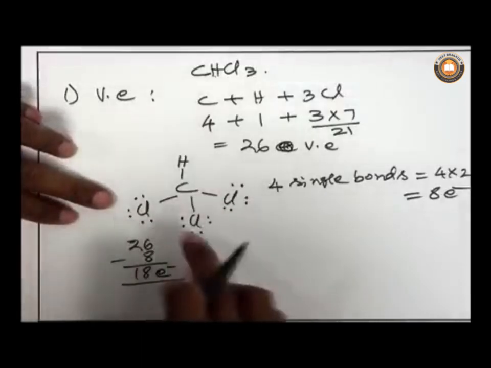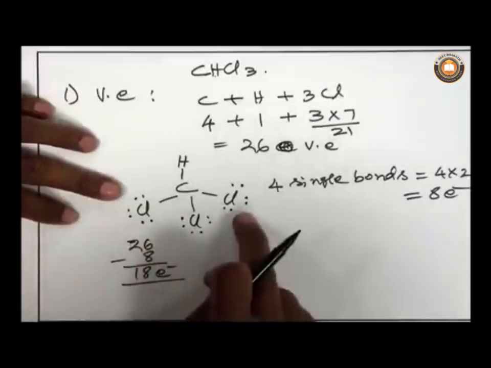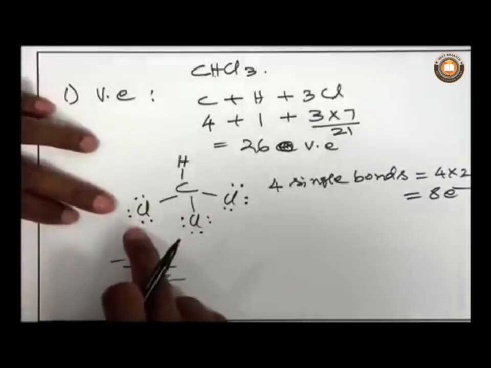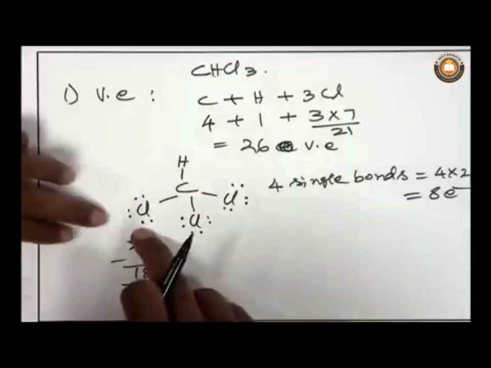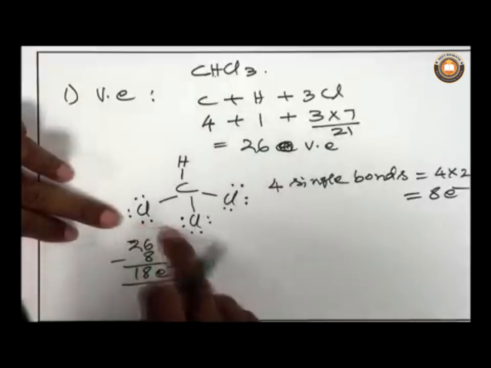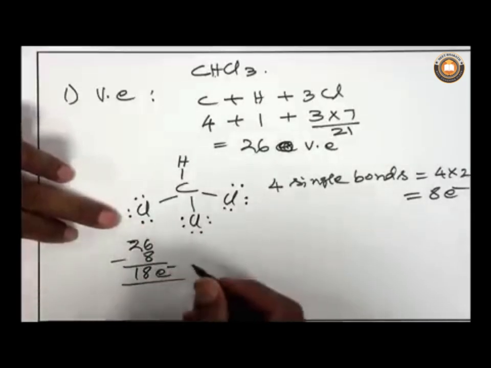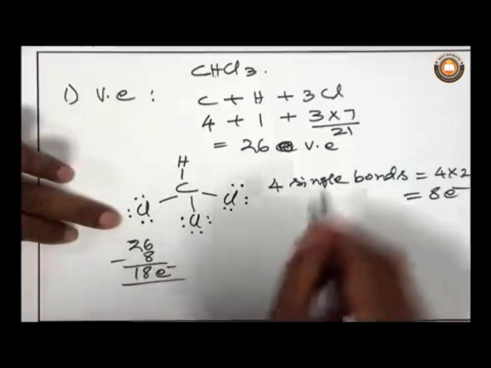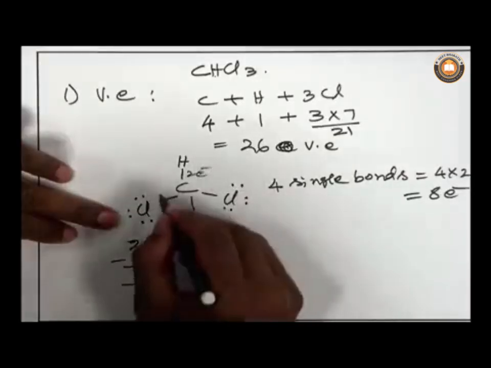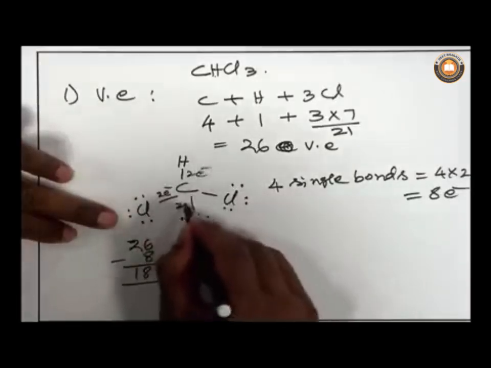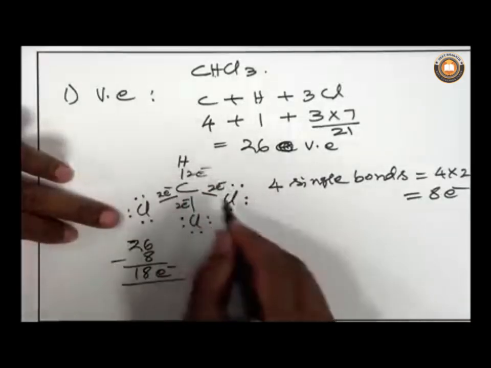Now we distributed 18 electrons as pairs. We have 6 plus 6 plus 6, there are 3 lone pairs on each chlorine, and 3 into 2 is 6, so 6 plus 6 plus 6 is 18. Now count the number of valence electrons, it should be 26. Here are 2 electrons, here 2 electrons, here 2 electrons, here 2 electrons. So 8 electrons.